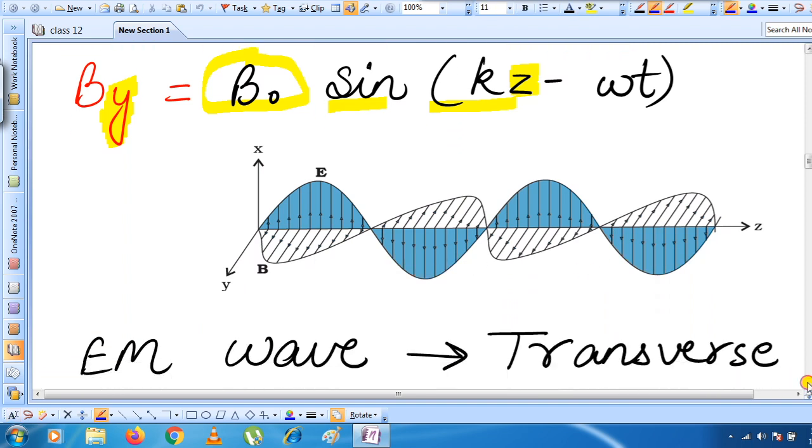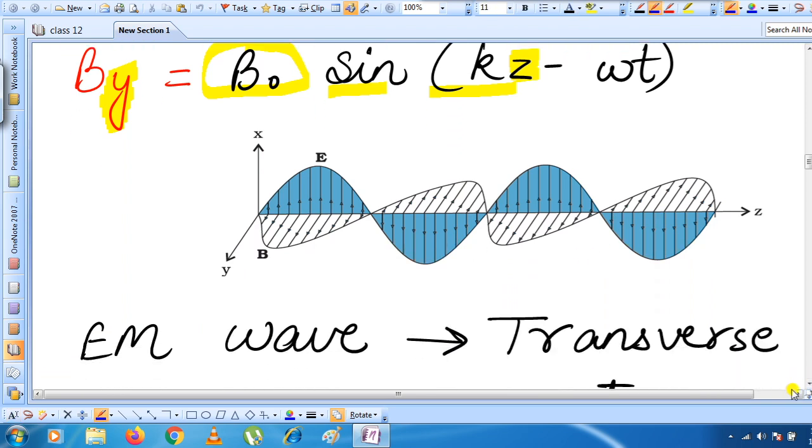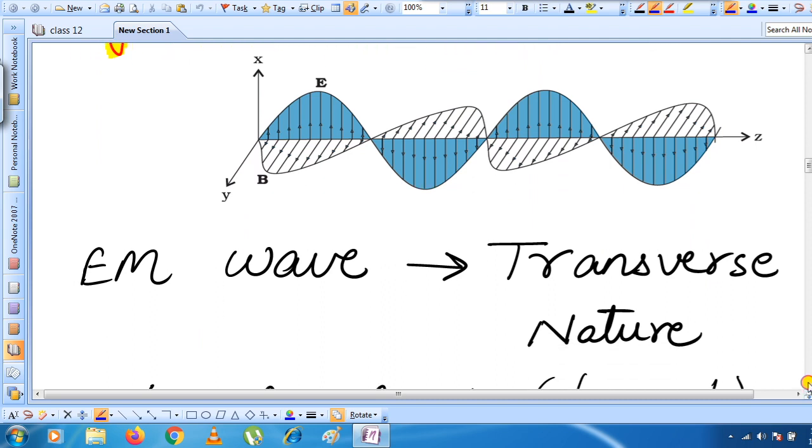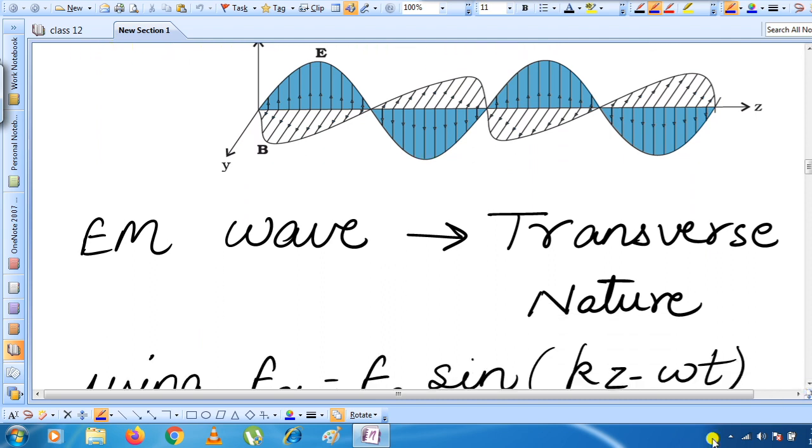Right, after this, let us move on. Up to here I have shown you the electric field and magnetic field and the propagation of the electromagnetic wave. On the basis of this picture, on the basis of the equations, and on the basis of the logic we studied here, we can say that the electromagnetic wave has what type of nature?